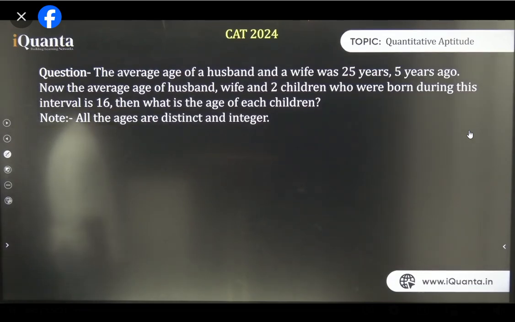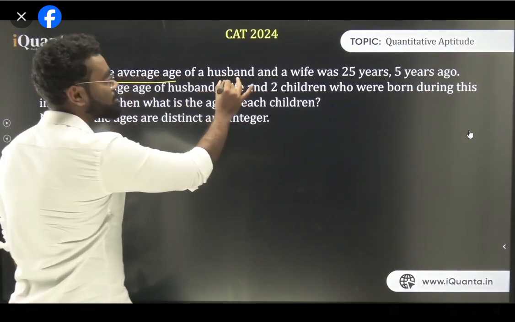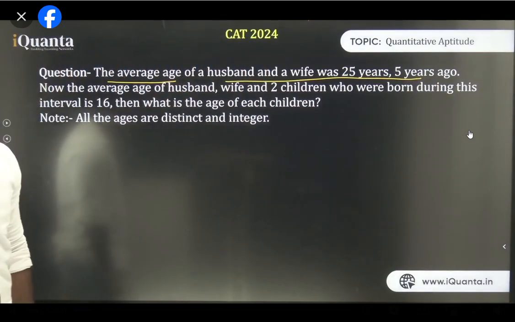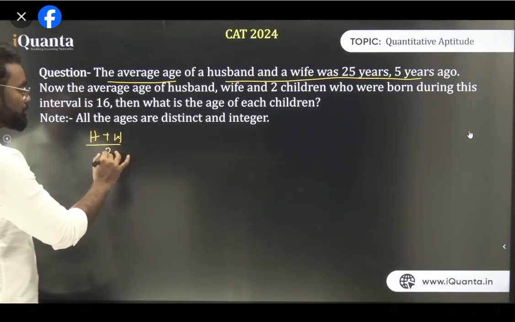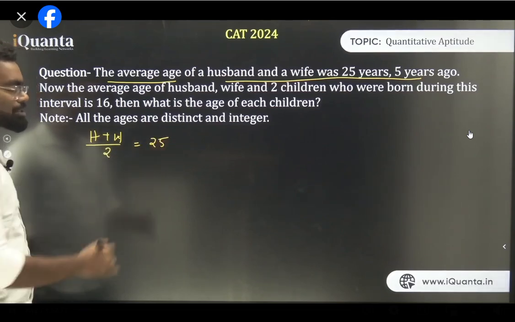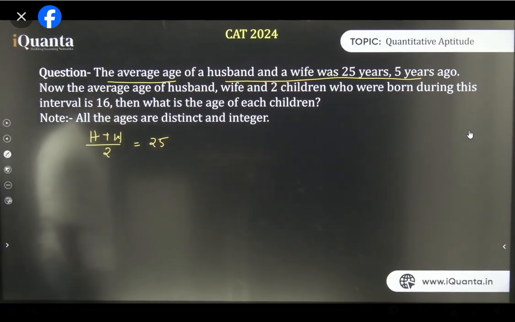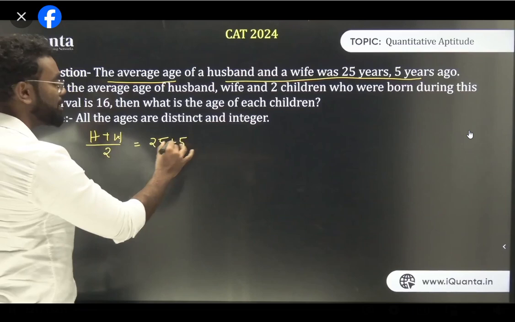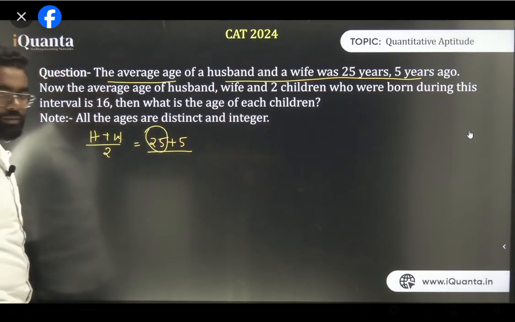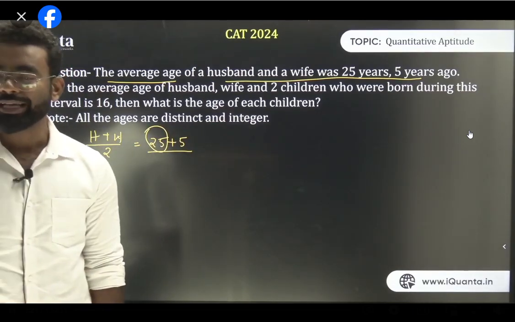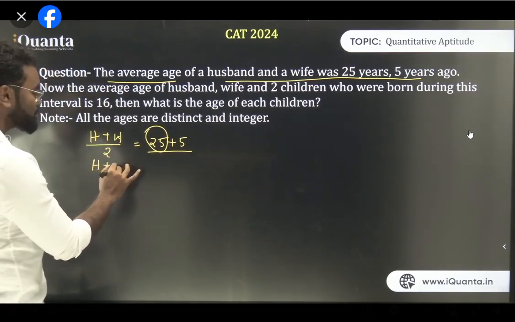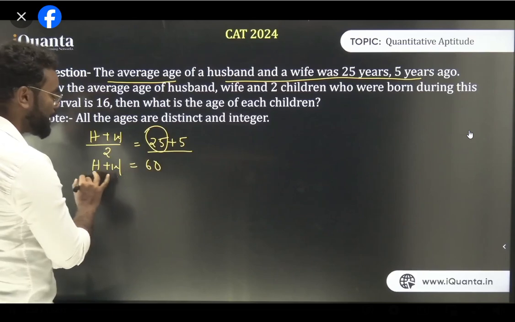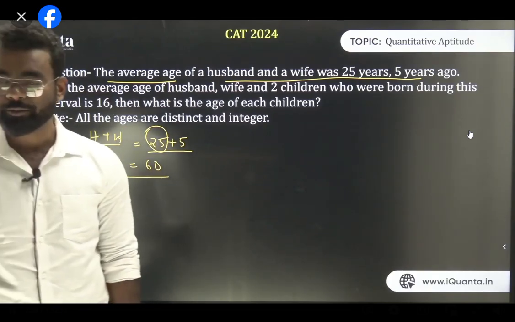You got the answer 1, 3, yes, that might be the answer. The first thing you need to understand: the average age of a husband and wife was 25 years, 5 years ago. So what does it mean? 5 years ago, (husband plus wife) by 2 is equal to 25, because the average is (husband plus wife) by 2. Now it is 25 plus 5, because 5 years before it was 25. So (husband plus wife) upon 2 is 25 plus 5. So husband plus wife is nothing but 60. The sum of the ages of husband and wife is 60.